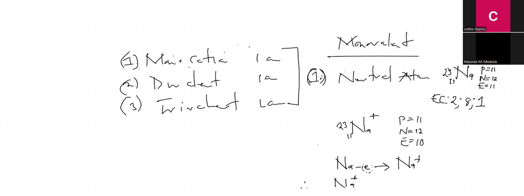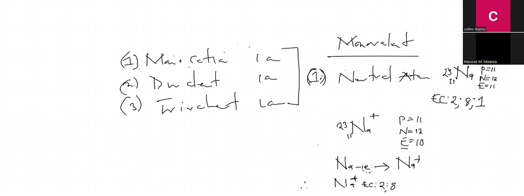Now, after it loses an electron, the electron number is reduced, so we'll go with 10, isn't it? So how is the electronic configuration going to be? It's going to be 2, comma what? 2,8. It's going to be 2, comma 8, isn't it? Very nice.